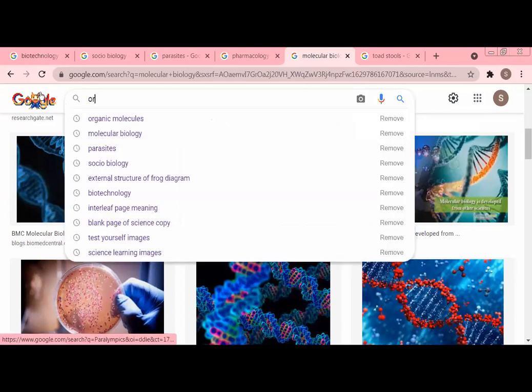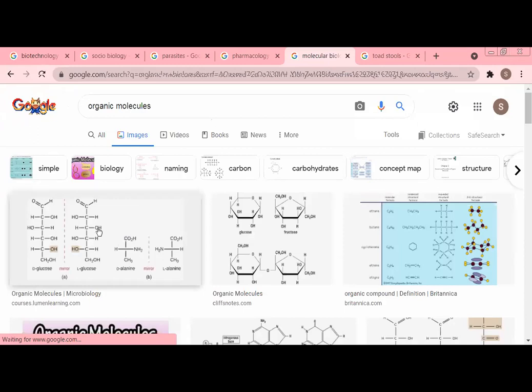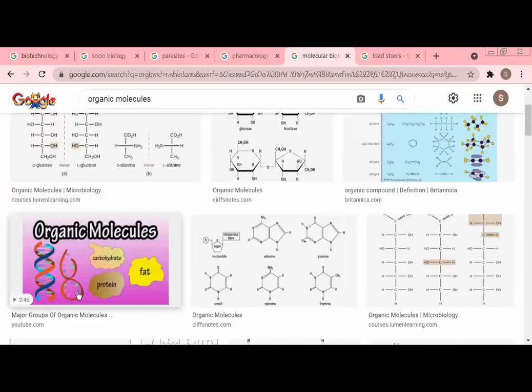Organic molecules are all the carbon, hydrogen, and oxygen containing compounds like glucose, proteins, and during photosynthesis. Here, our DNA and RNA are again made up of carbohydrates, proteins, fats. The study of carbohydrates, proteins, fats is called molecular biology, and these are called the organic molecules.